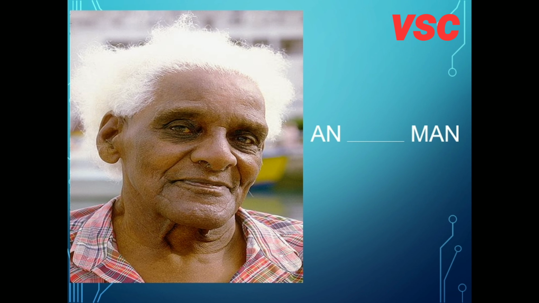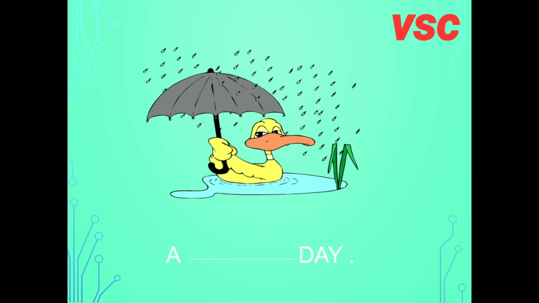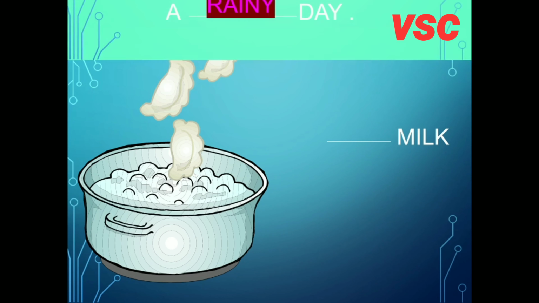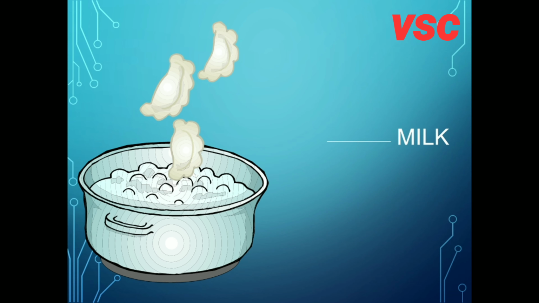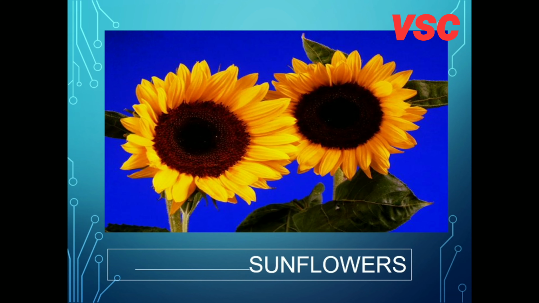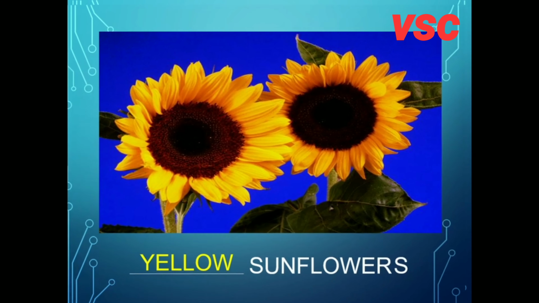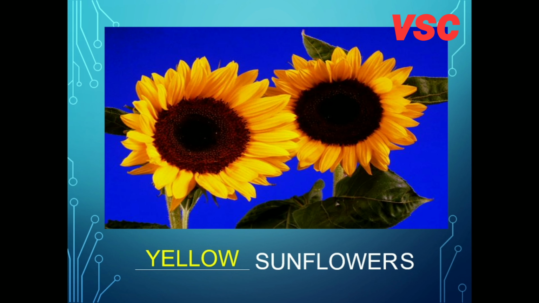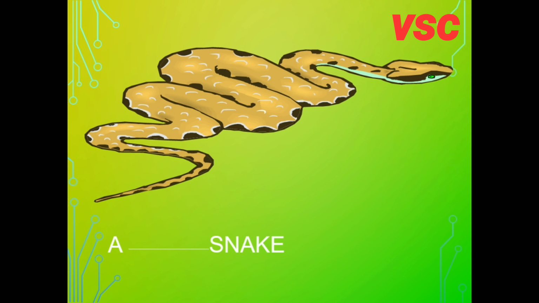Next is a man. An old man we can say. Next is a day. This is a rainy day. Milk. Hot milk we can say. So here hot is a describing word. Sunflowers. Here you can see two sunflowers. So two is a describing word over here. Or we can say yellow sunflowers. So yellow is also a describing word.